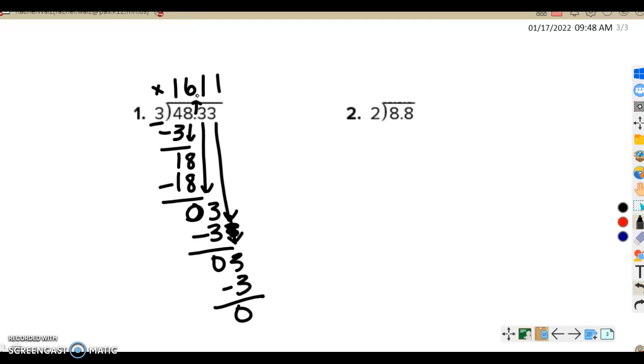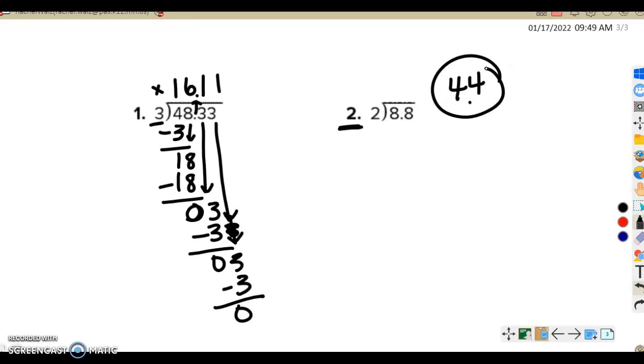All right, if you guys want to do number 2 on your own, you're absolutely welcome to. It's a pretty simple one. In the end, you should get 4.4. So I'm just going to let you guys do the work for that one and see if you can get that answer.